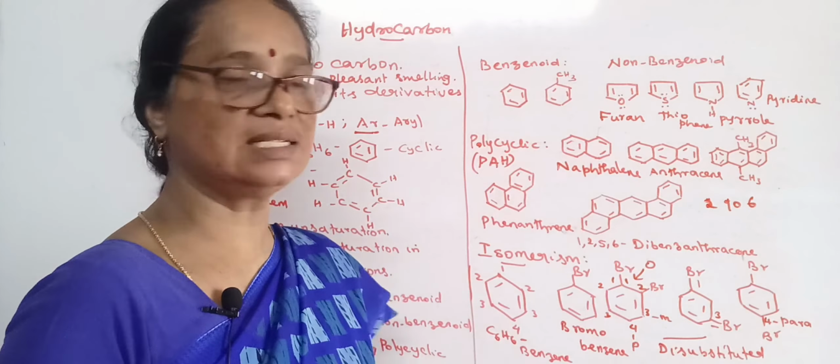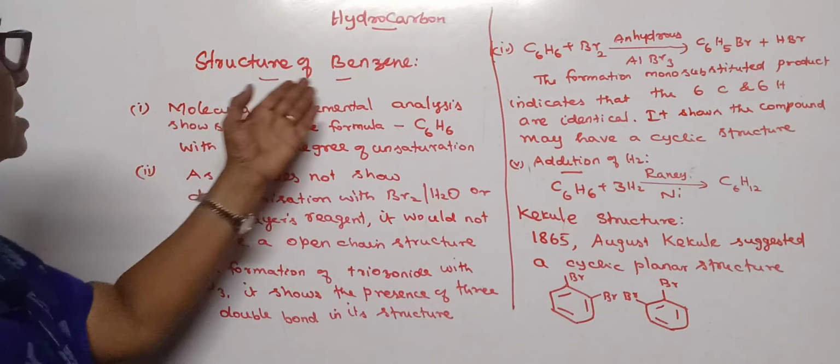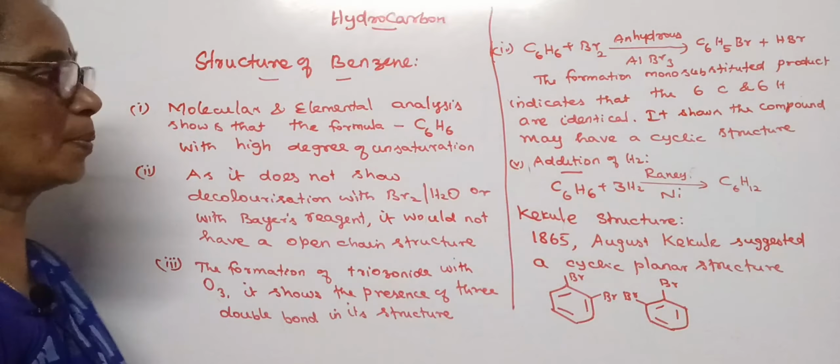Suppose the ring has more than one substituent, then we have to find the base aromatic hydrocarbon to which we have to add the substituents, all along with their locant numbers. So in aromatic hydrocarbons, we have studied what aromatic hydrocarbons are, their different types, and how to name them, the nomenclature and isomerism. Now let us see the structure of benzene.